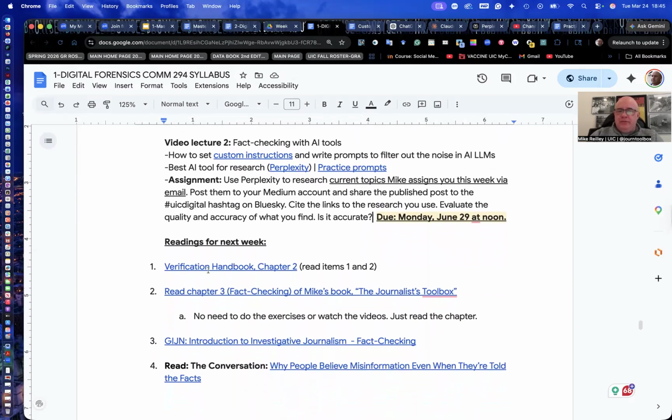We do have some readings for next week as well that set up week three really well. Read these; they're very short. Verification Handbook, just a few pages in there. Chapter three, which I'm giving you in your week two folder. It's part of my book Journalist Toolbox, a guide to digital reporting and AI. It's a section on fact checking. You don't have to do the exercises or watch the videos. Just read the chapter. It's got some really good examples in it.